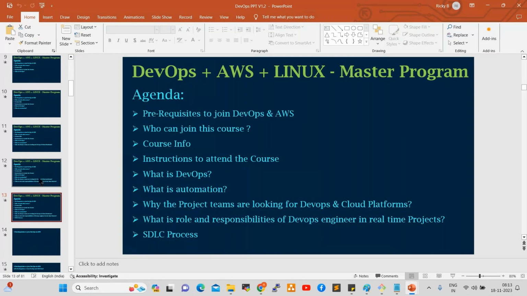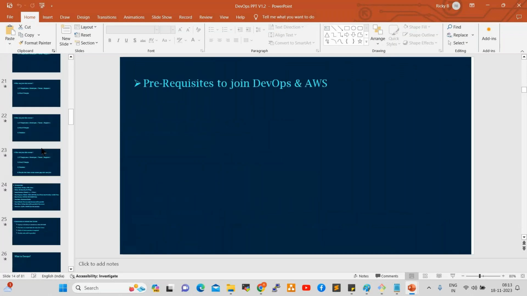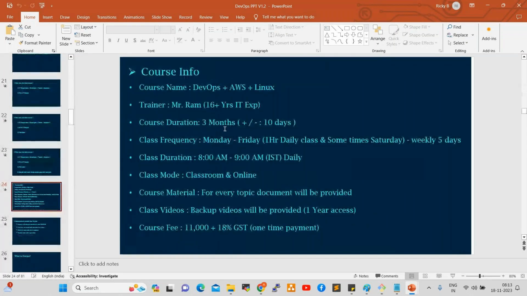So course information also we discussed. The course name is DevOps plus AWS plus Linux. My name is Ram. I have 16 plus years of experience in IT. I'm handling multiple projects using DevOps practices, and I'm working with one MNC company. So these are the details.